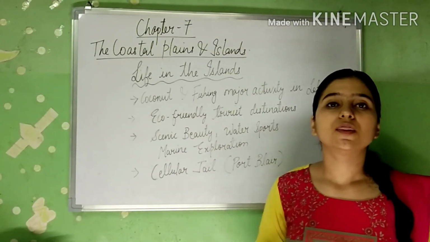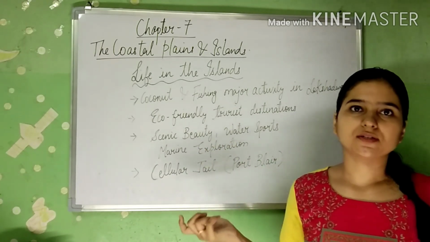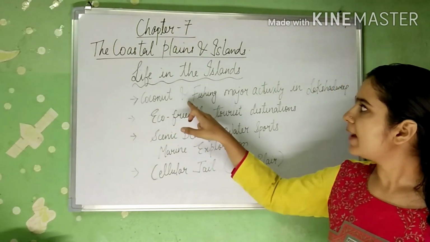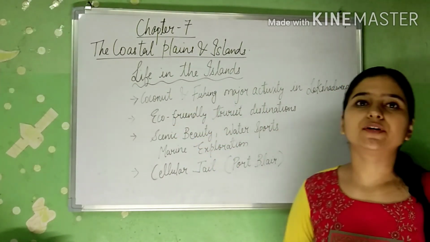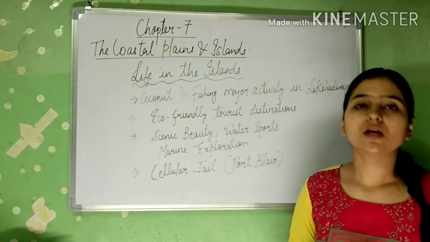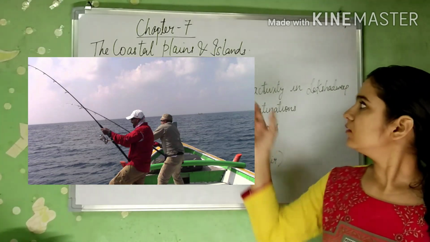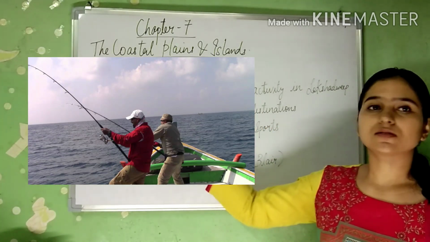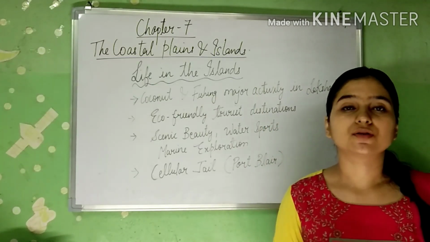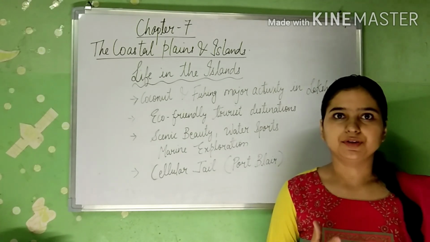See, now we are going to discuss some more points. First one is coconut and fishing is the major activity of Lakshadweep. The people living in the Lakshadweep group of islands do fishing as well as coconut plantation. This is their main activity.